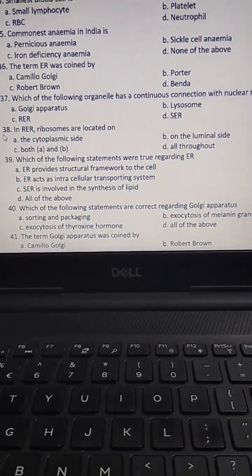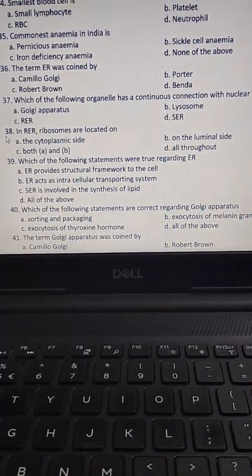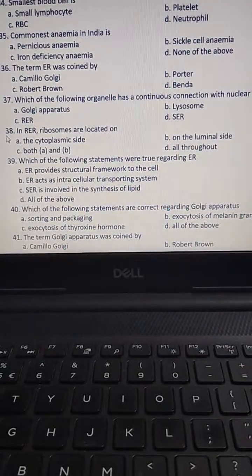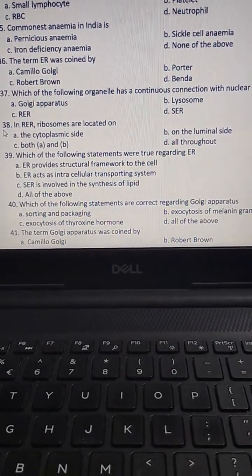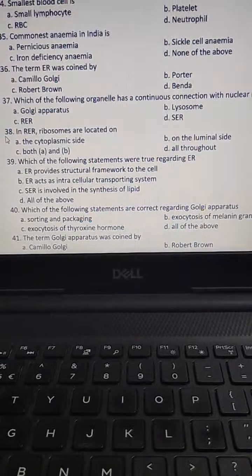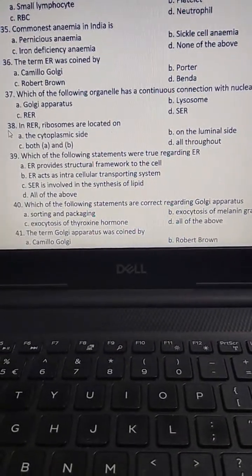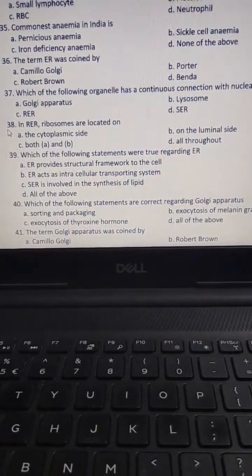D, all of the above. The answer is D, all of the above. The functions of ER are to provide a structural framework to the cell, it acts as an intracellular transporting system, and it is involved in the synthesis of lipids.